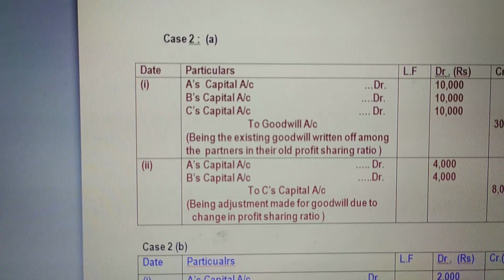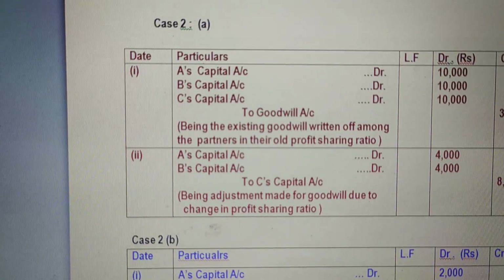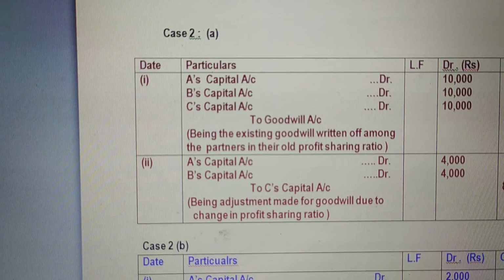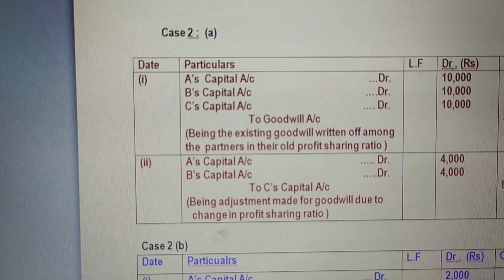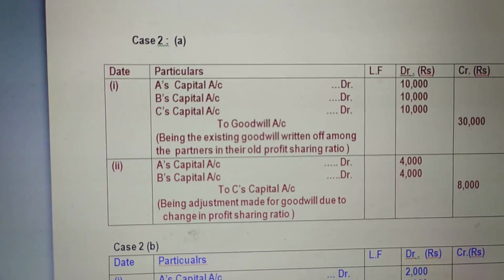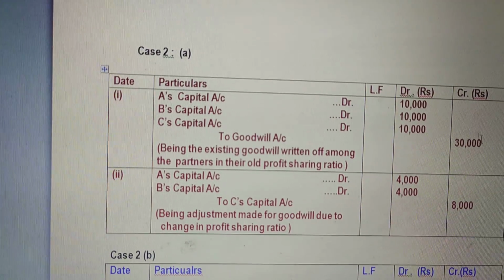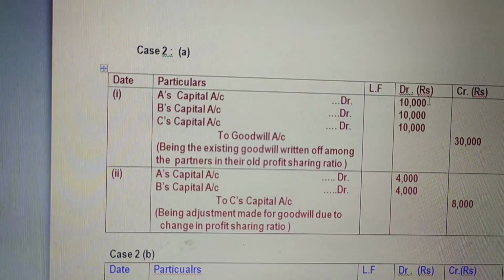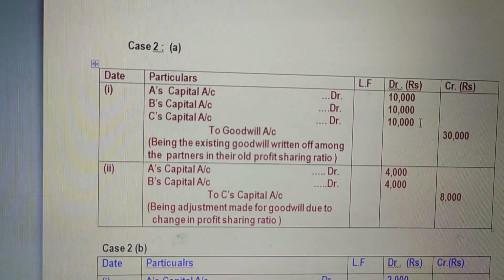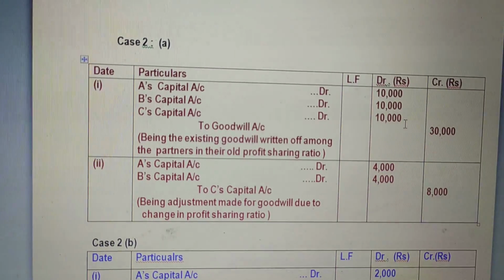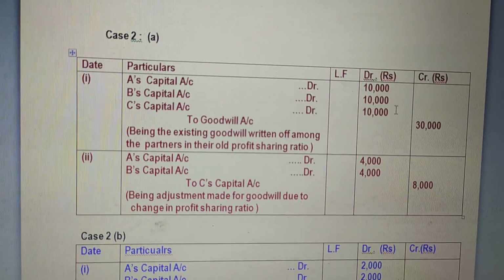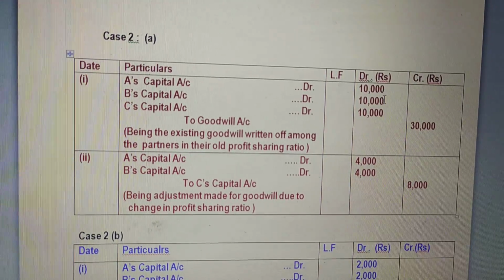So who are the partners over here? A, B, C. A's capital account debit, B's capital account debit, C's capital account debit to goodwill account. Goodwill appearing in the balance sheet is given in the question as 30,000 and their old profit sharing ratio was equal. So each partner will be debited by rupees 10,000. 30,000 into 1 by 3 is 10,000, so 10,000 will be debited in their accounts.